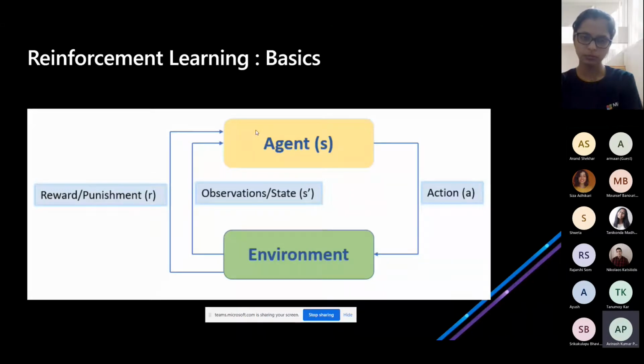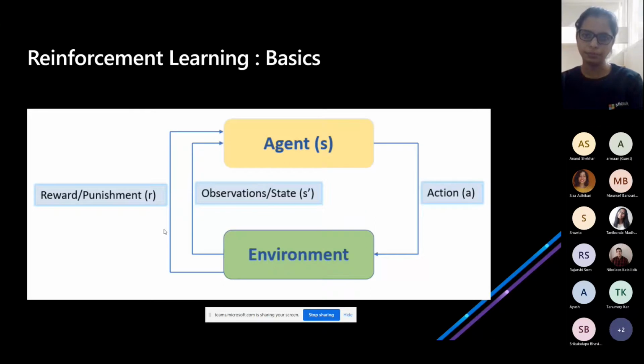So the loop goes like this. There is an agent, it performs an action, the result of that action will be a reward or punishment, and we will define what is a reward and what is a punishment, and then it will change its state. After doing an action, let's suppose it was at state S. After getting that reward or punishment, it goes to S dash.